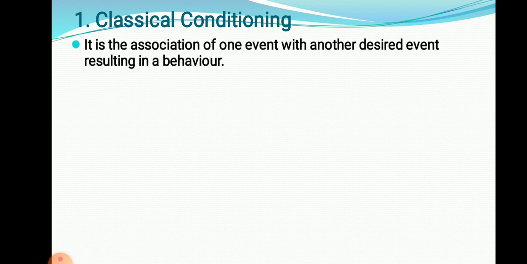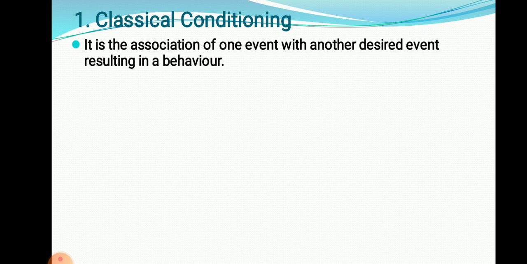First one is classical conditioning. In the word theory itself you can find the meaning: we have to create a condition, and through that condition the learning of an individual is going to occur. Okay, one example is given in this theory. We will try to understand that example, and through that example we will try to understand the theory. It is the association of one event with another desired event resulting in a behavior. Try to understand what it is trying to say.